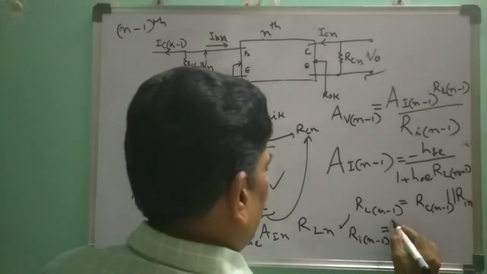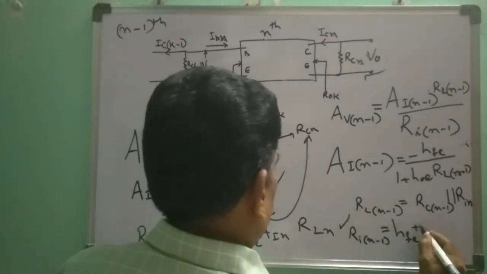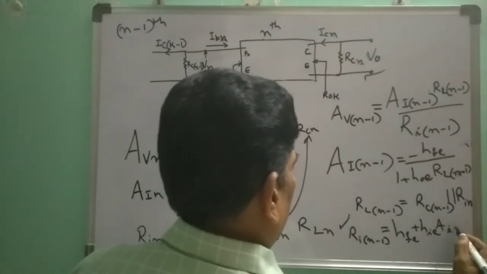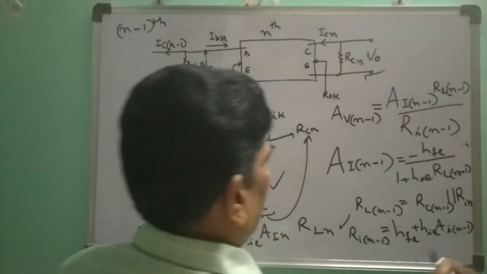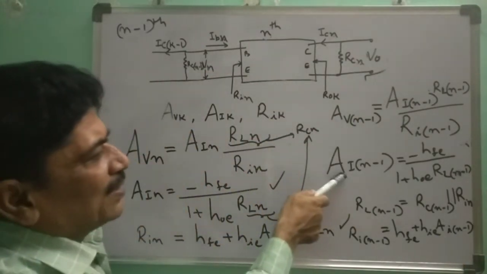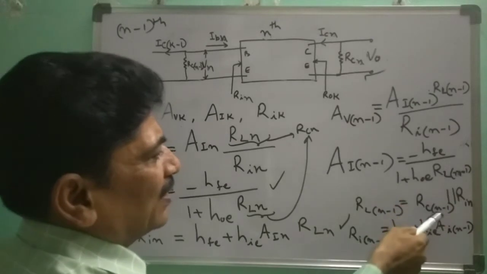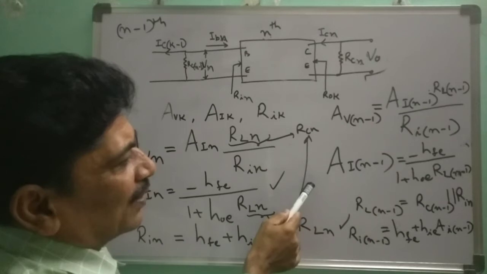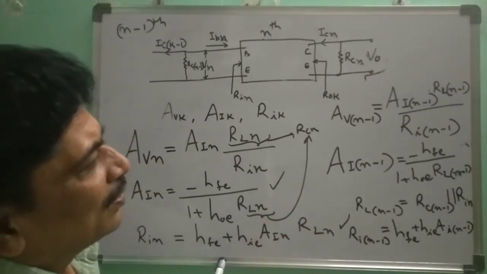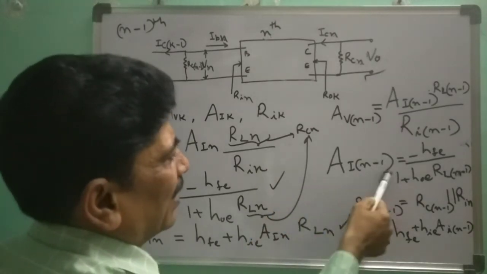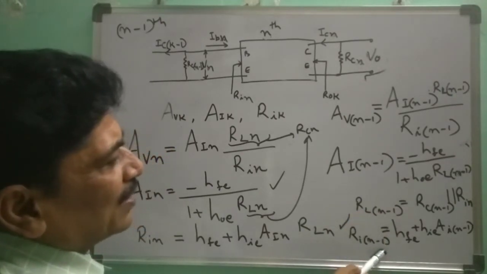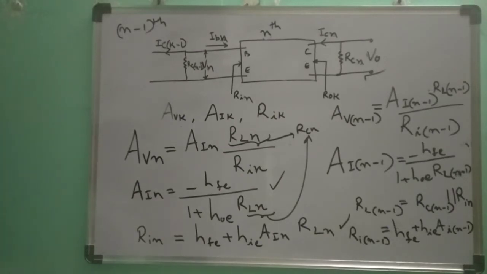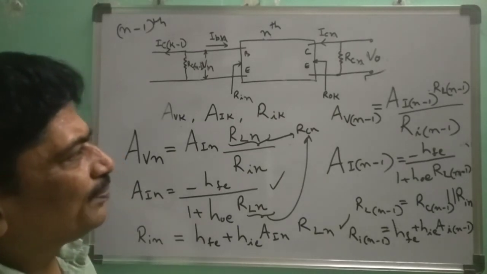RI n minus 1 is equal to HFE plus HIE into AI n minus 1. Okay, you get AI n minus 1. Once you know this RL n minus 1, you can calculate this. If you substitute here, you will get AI n minus 1. Okay. Then after calculating the AI n minus 1, you can find out RI n minus 1. This is substituted here to find out this. I think it is easy now.